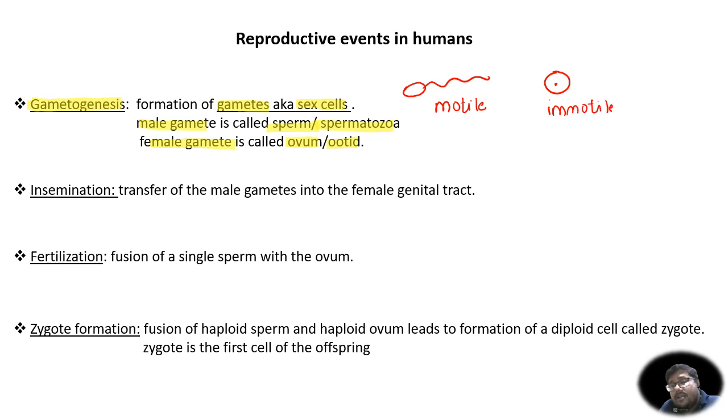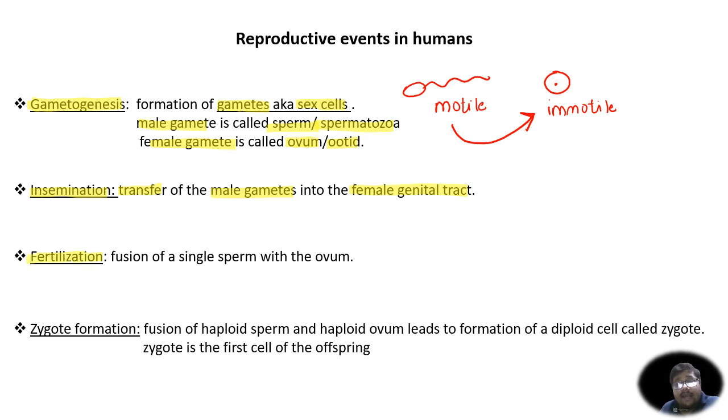So the sperm has to move towards the egg, and in order to move towards the egg, the sperm has to be first deposited into the female reproductive tract, and that process of deposition is what we call insemination. So insemination is basically the transfer or the deposition of the male gamete, that is the sperm, into the female genital tract.